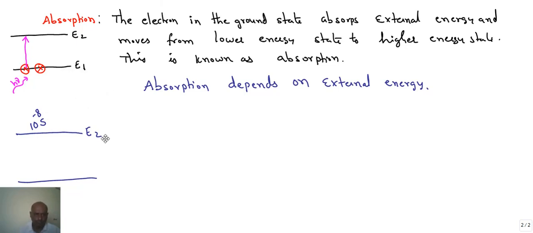It has to de-excite. So the electron in the higher state is quite unstable. Its lifetime is only 10 power minus 8 seconds. So it has to de-excite from higher state to lower state.